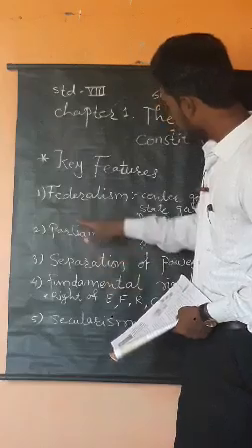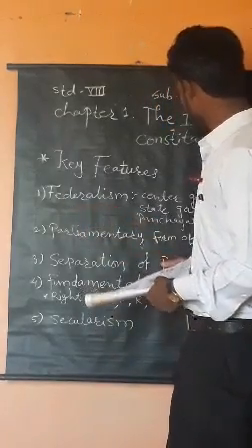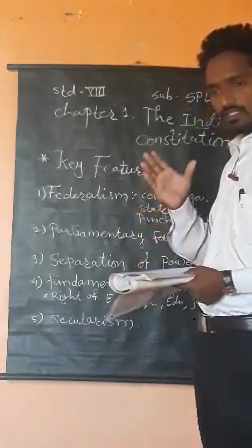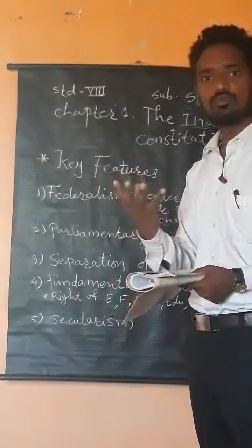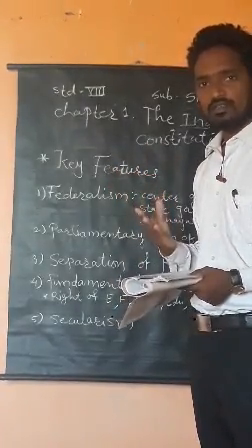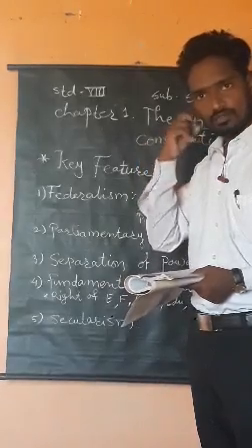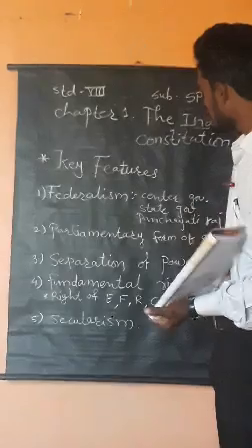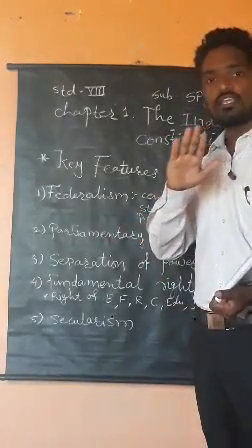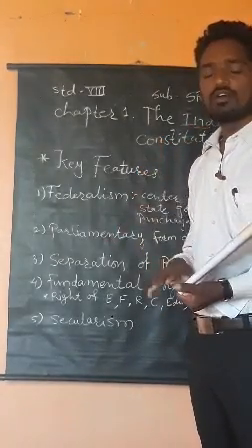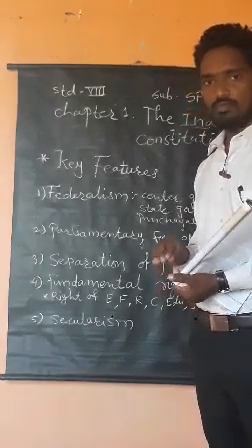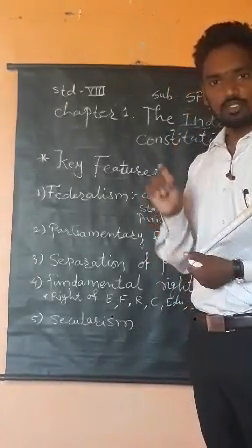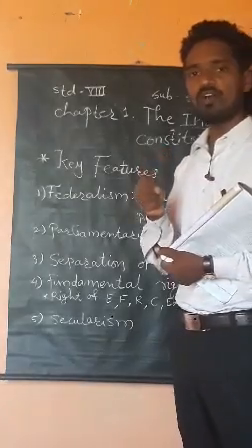Of them, the first is federalism. Federalism means the formation of the government. We know that in our India, our nation, there are three levels or steps of government. First is the central government, which has the supreme power in India.